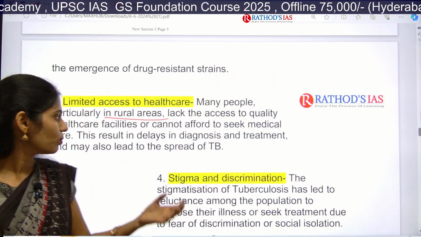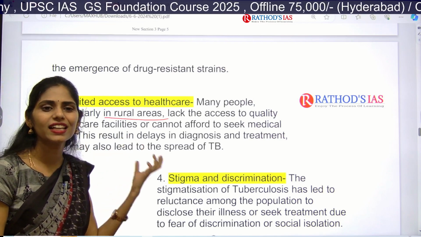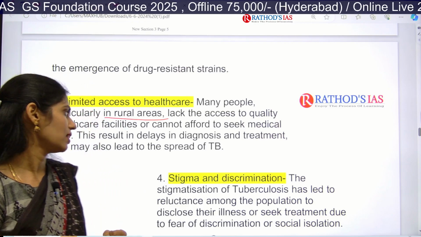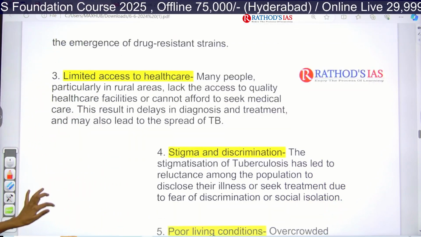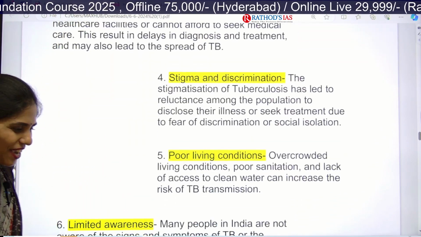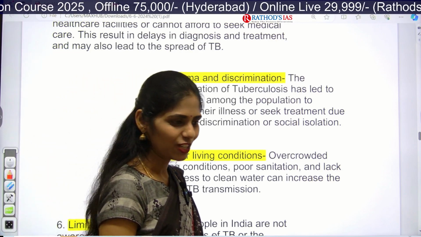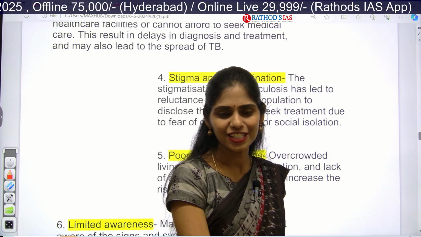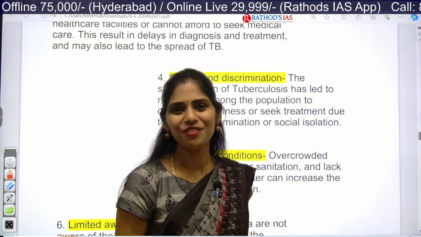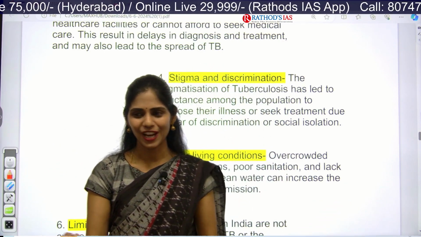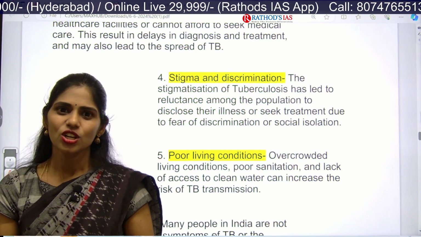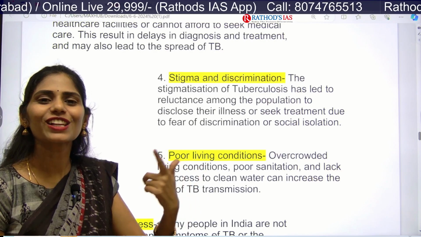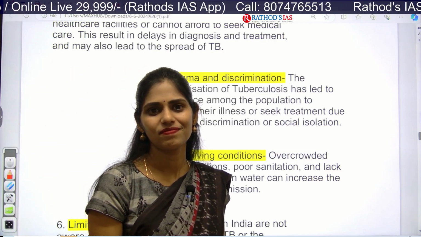Because of this, in most cases there is delay in diagnosis and delay in starting of the treatment for this TB. And next one is stigma and discrimination. Yes, there will be social stigma. If anyone knows that you are having TB, will someone come and sit with you, will someone be having a party with you like now? No, right? Because of that social stigma, people will not disclose about their illness, right?